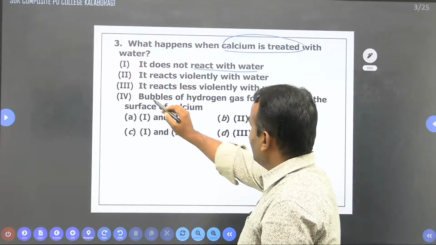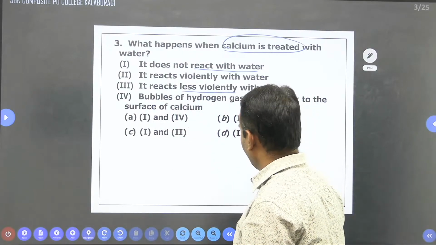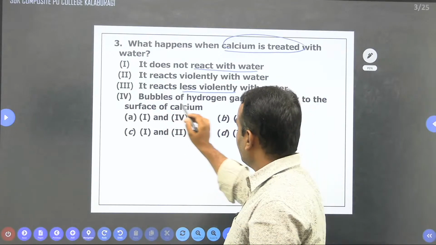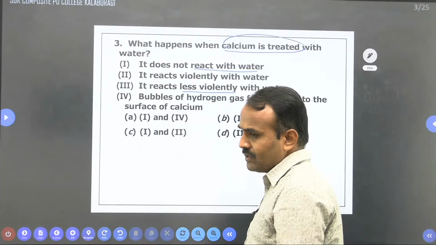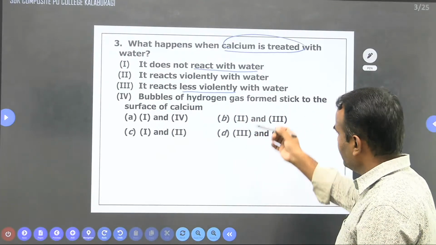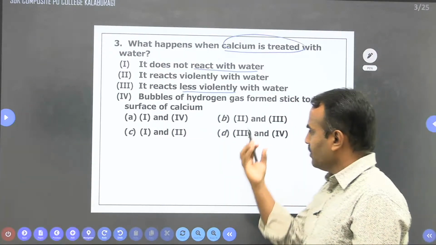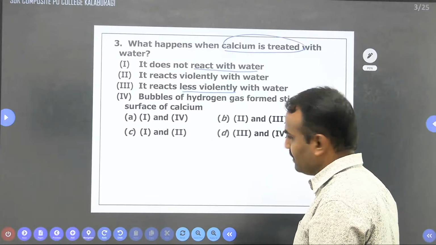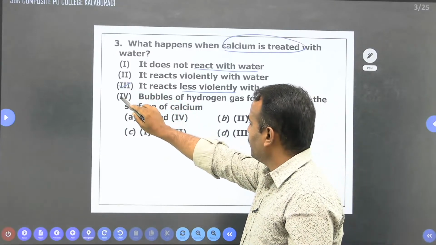Now see here, it reacts less violently with water, right? And next, bubbles of hydrogen gas formed stick to the surface of the calcium. Whenever calcium is dissolved in water, there is a formation of calcium hydroxide and removal of hydrogen gas. With this, some small bubbles occur in that solution. So the third and fourth are correct.